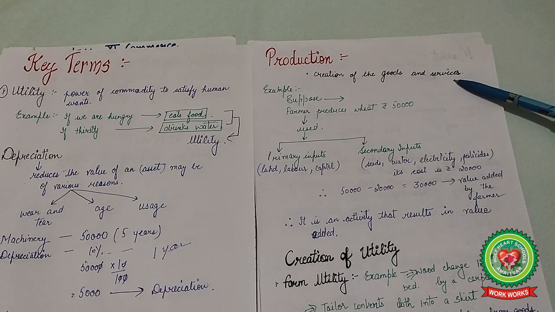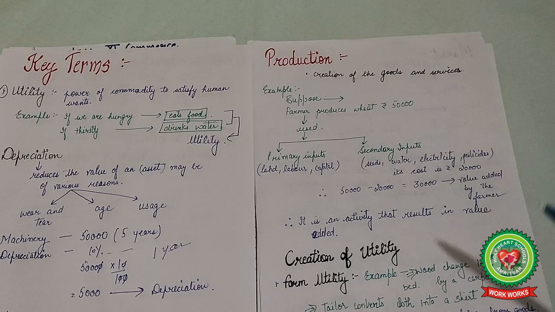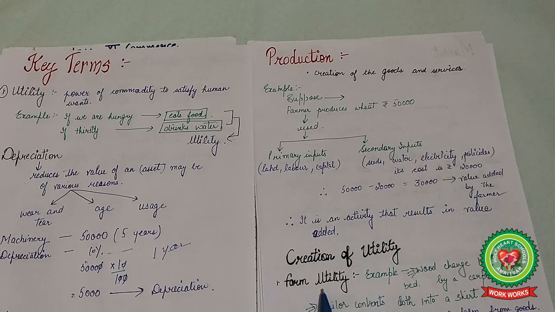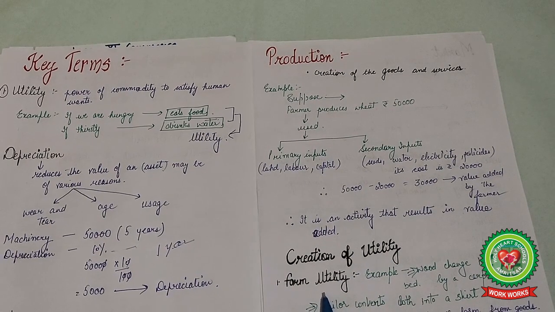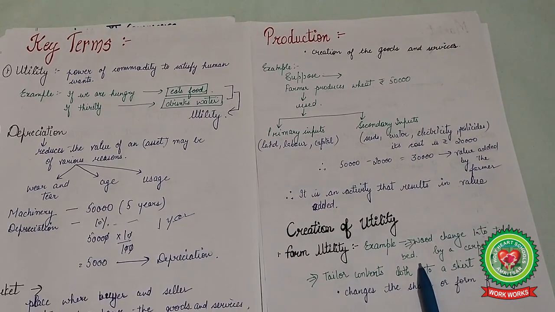When something is created from some other sources like raw material, that is known as production. In production, we can create various utilities. Utilities means the power of a commodity to satisfy wants. So first one is the form utility. Form utility means like wood changed into a table, right?